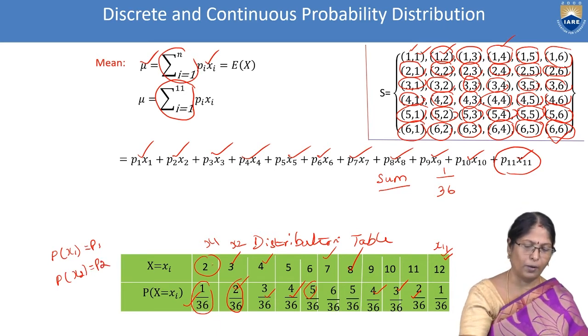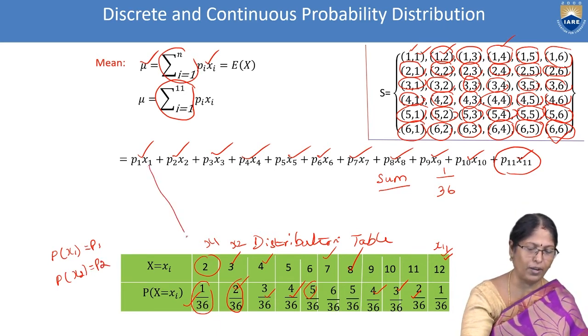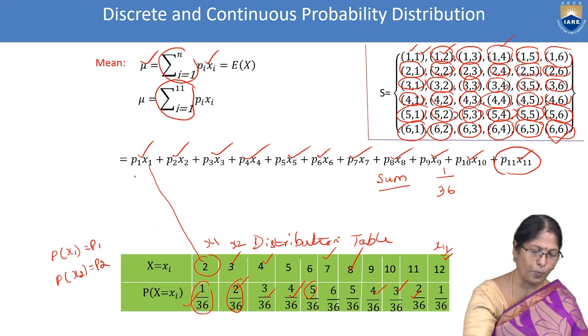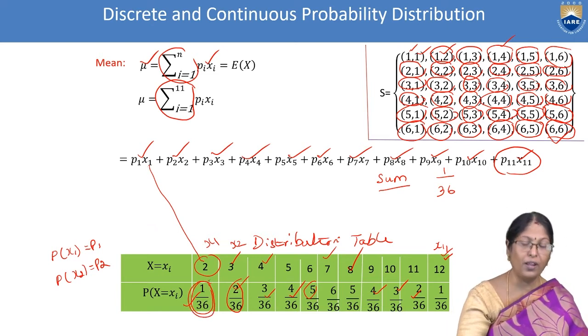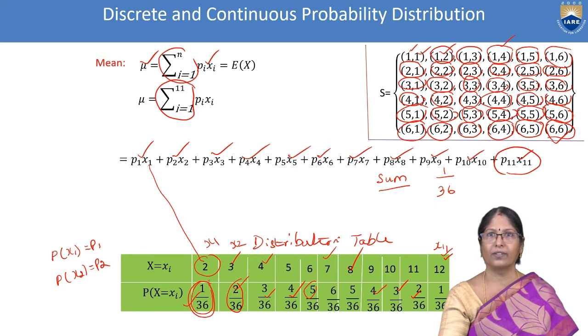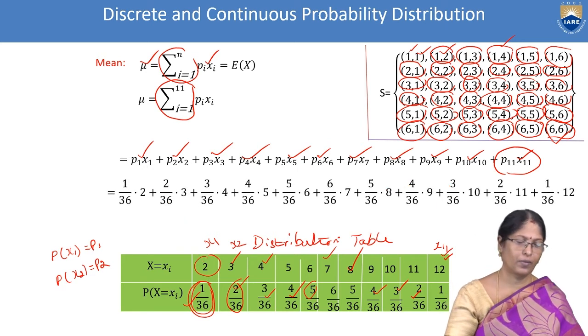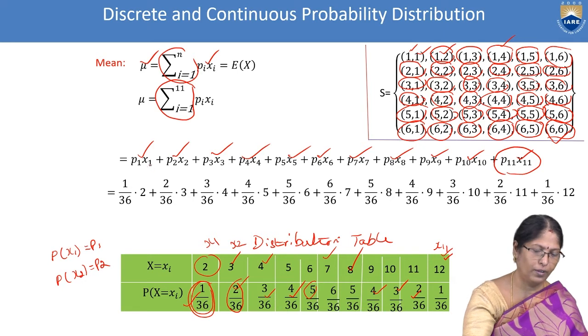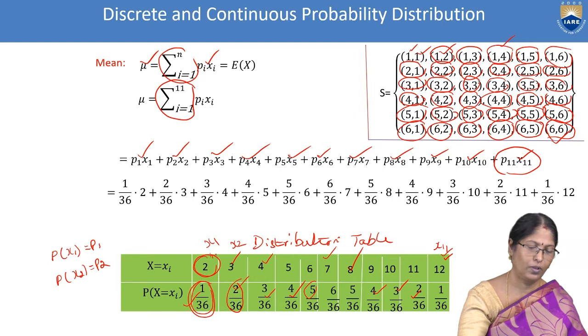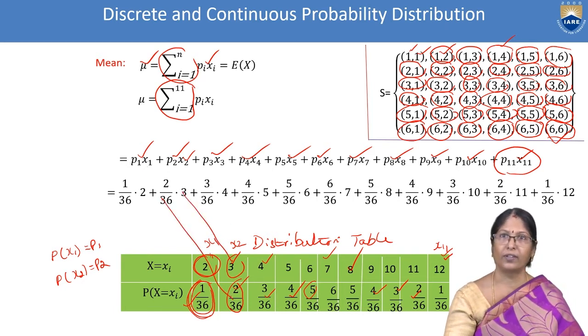Now x1 is 2, and P1 is 1 by 36, which we can see here. x2 is 3, and P2 is 2 by 36.